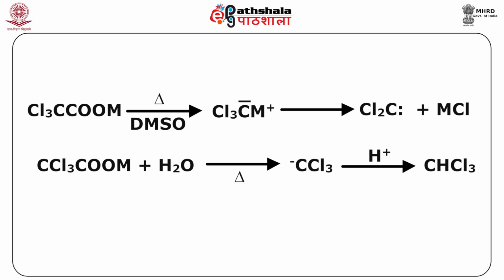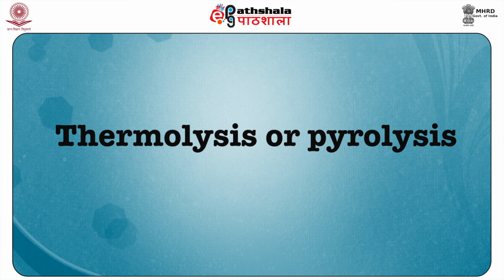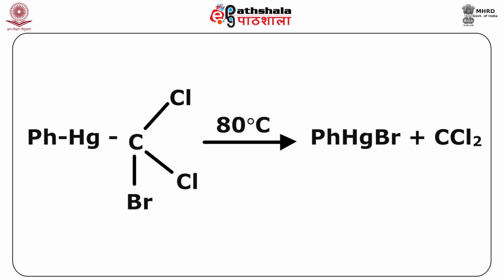Similarly, in the presence of water there will be first formation of CCl3 minus, followed by acidification that can go into further CHCl3. Another way is thermolysis or pyrolysis of trihalomethyl mercury compounds. As you can see here, this trihalomethyl mercury compound has 2 chlorines and 1 Br. When it is subjected to heating around 80 degrees centigrade, it will go into thermal